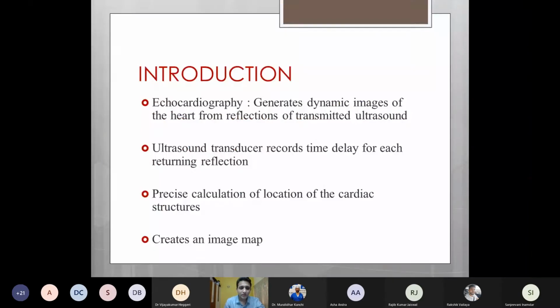Echocardiography generates dynamic images of the heart from reflections of transmitted ultrasound. There is an ultrasound probe or a transducer which transmits ultrasound waves and then records the time delay for each returning reflection. Based on the calculation of this time delay, it locates the cardiac structures and creates an image map.